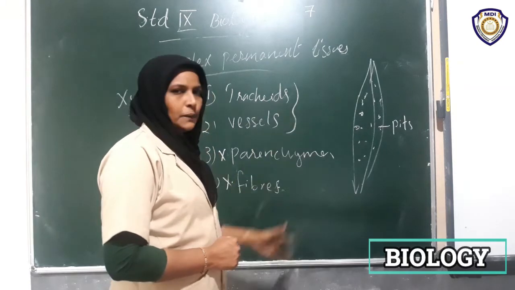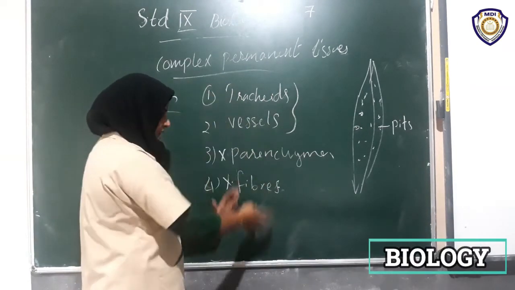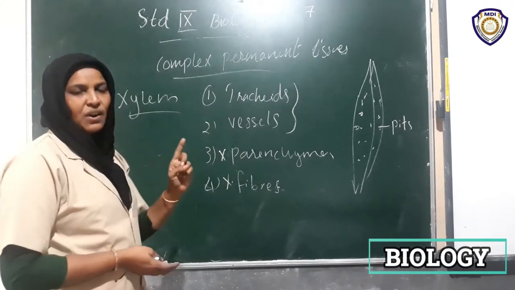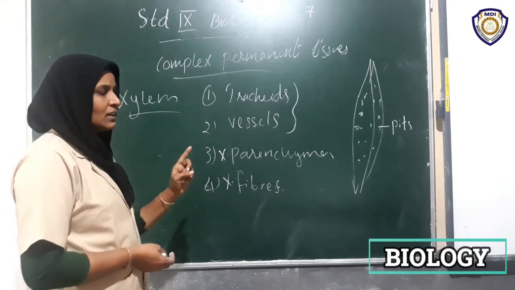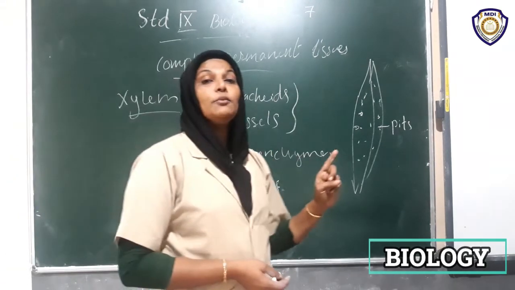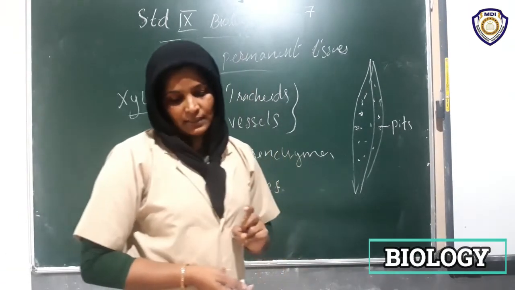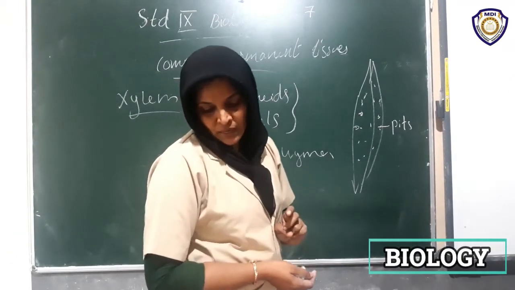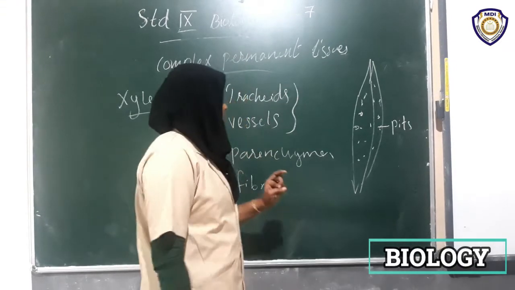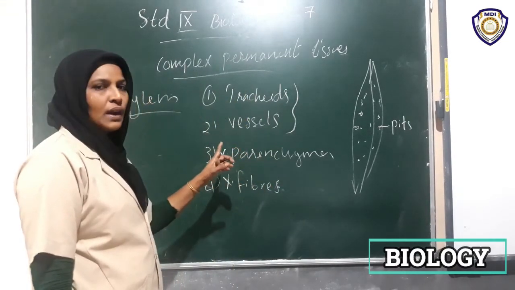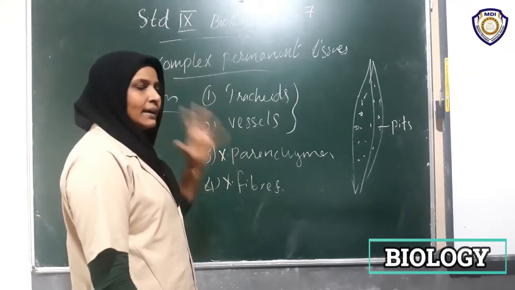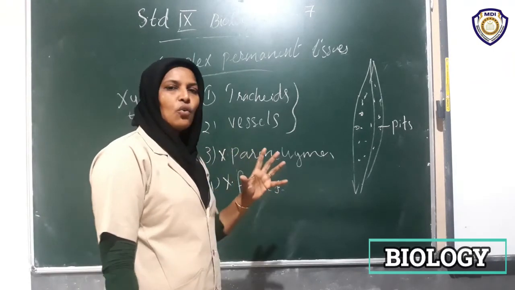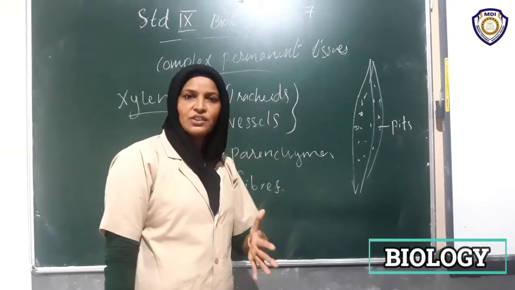These four elements coordinate well in the xylem, and the function is the conduction of water and minerals in upward direction. So it ensures the flow of water and minerals only in one direction.